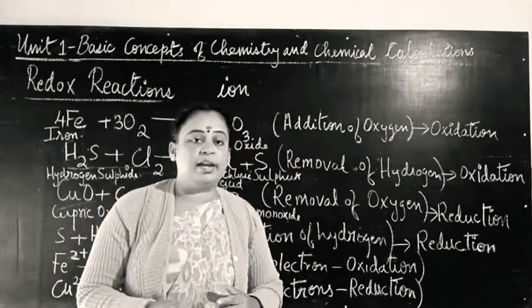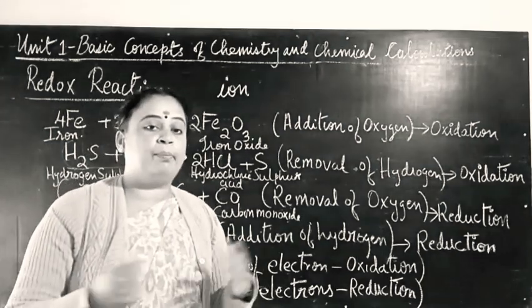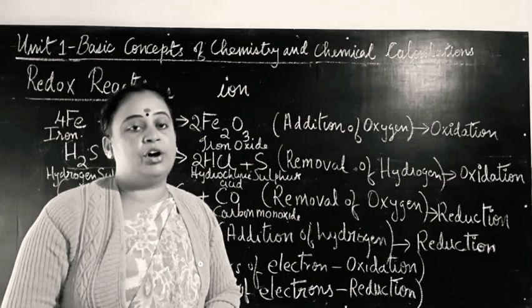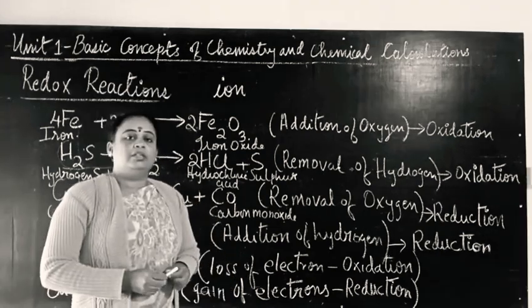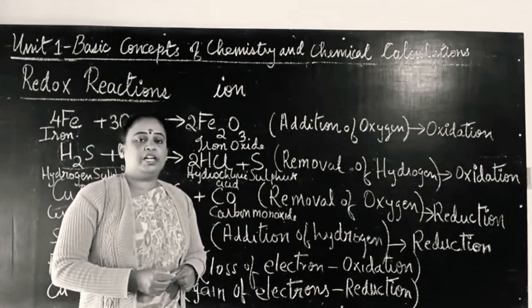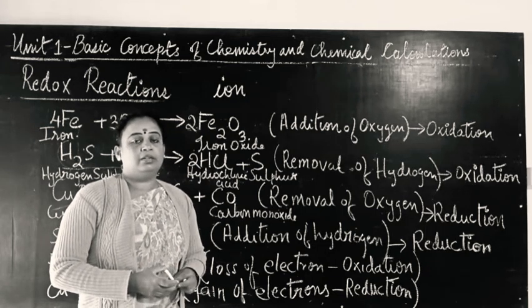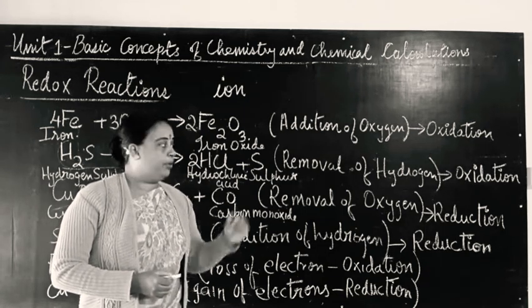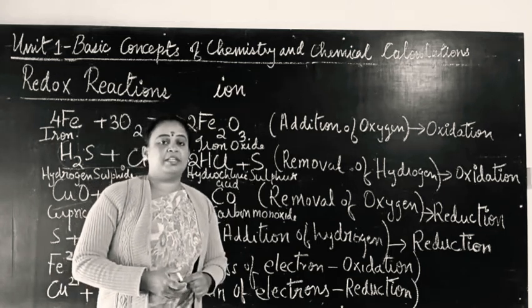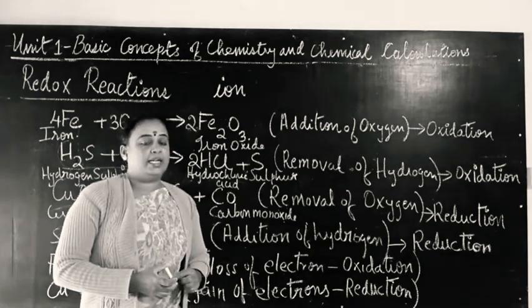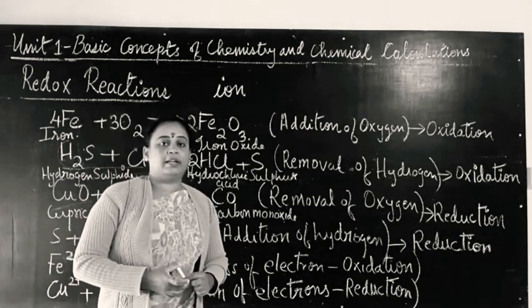When oxidation and reduction take place simultaneously, such reactions are called redox reactions. From the examination point of view, oxidation and reduction are very important concepts. Hope you understood all the examples in this video. Try to understand and study it thoroughly.